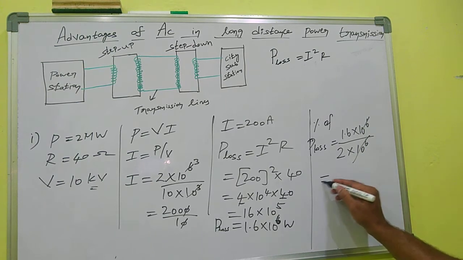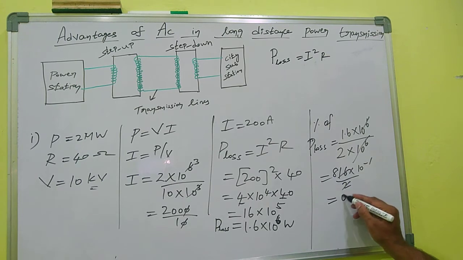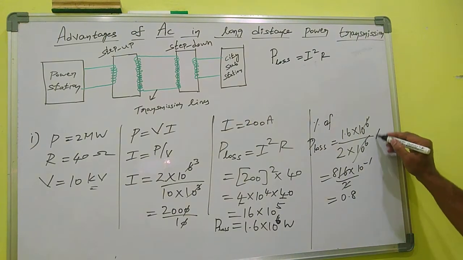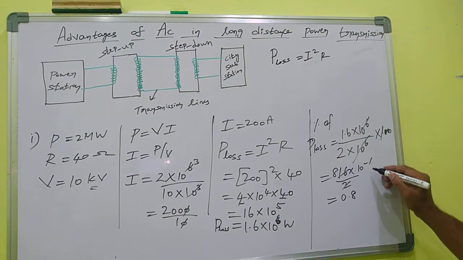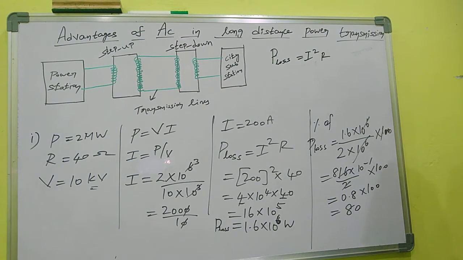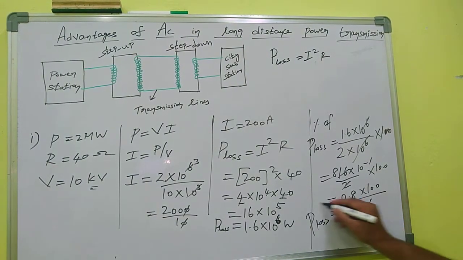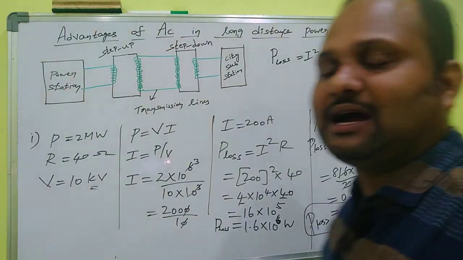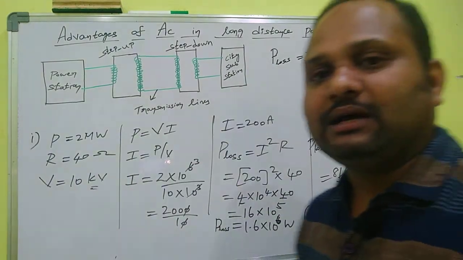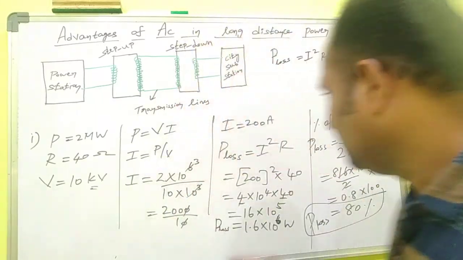So this gets cancelled. 16 into 10 power minus 1 divided by 2 is 8, so 0.8. 0.8 into 100 converts it into percentage, which is 80. So totally 80% of power is lost. We are sending 2 megawatt power, but 1.6 megawatt power was lost due to the power loss.